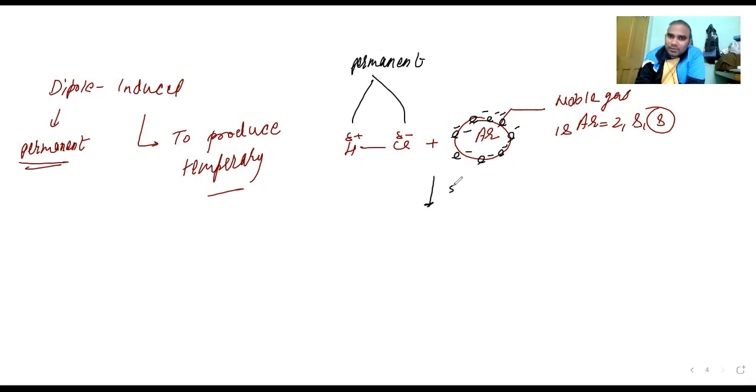So that is step number 2. What will happen in this one? HCl is as usual, here you are not going to do anything. But here in argon, all the electrons are going to this side. Got it? Understood or not? Because this is the permanent, this is the temporary. So the electron will go unsymmetrical.